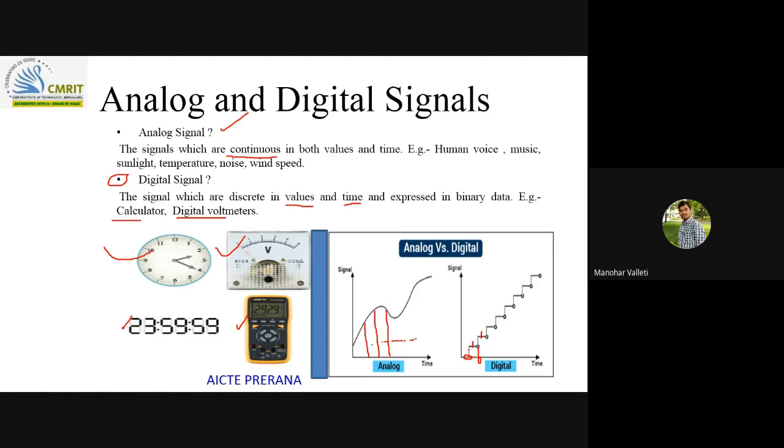In the same way, the signal will take either this amplitude or this amplitude, a particular amplitude only. Let us say this is 0 volts, this is 1 volt, and this is 2 volts. So between 1 and 2 volts the signal cannot be represented. If that is the case, then we can say that that is a digital signal.